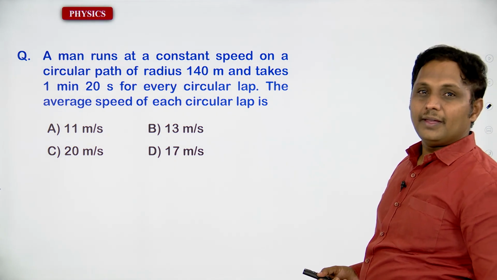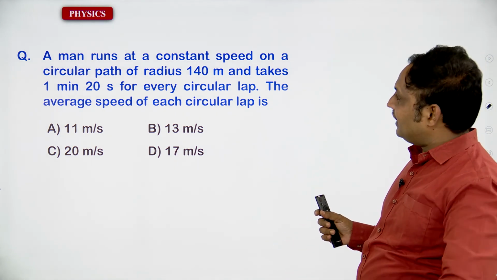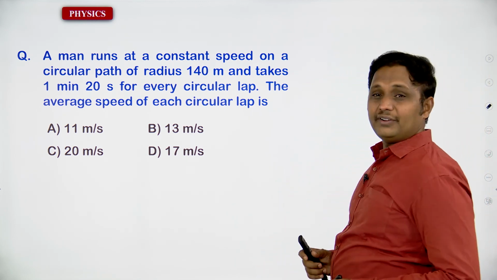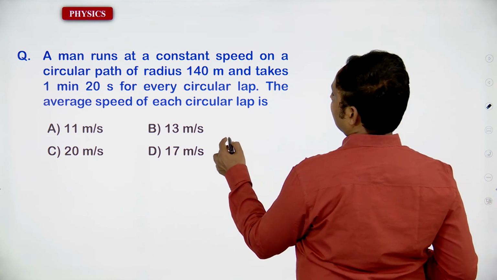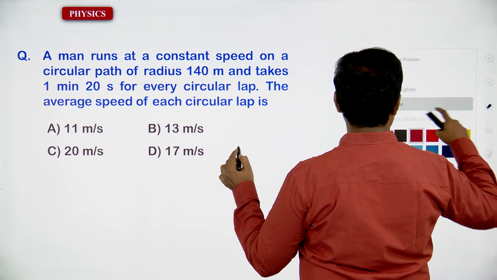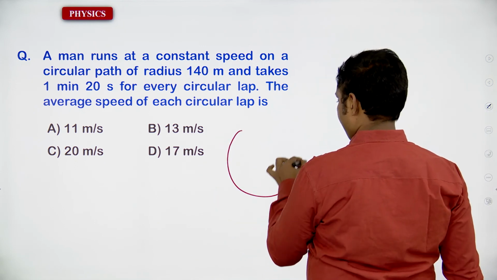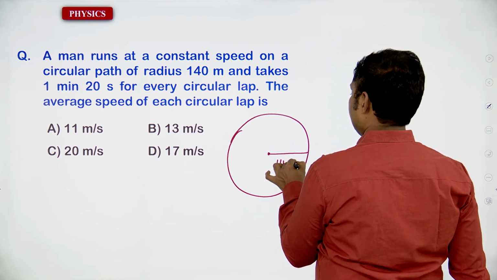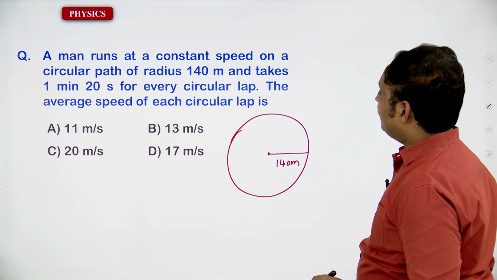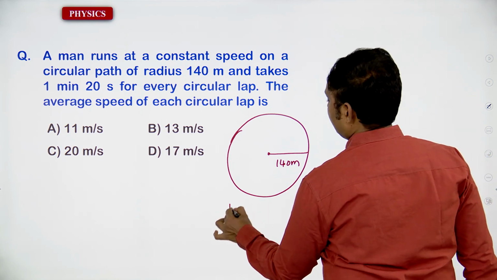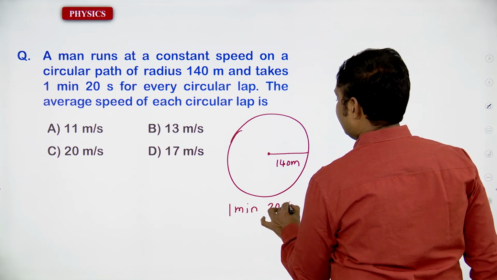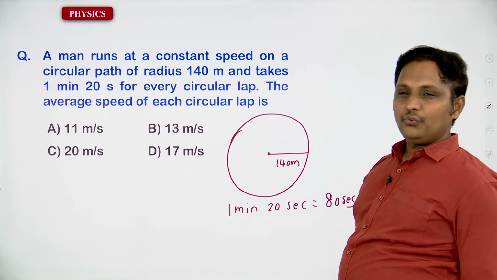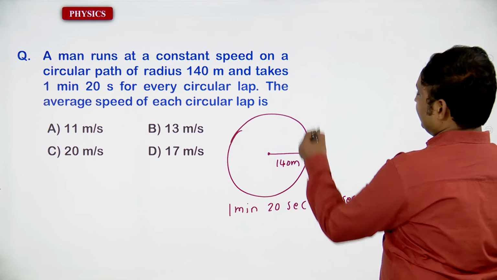A man runs at constant speed on a circular path of radius 140 meter. For every circular lap, he takes 1 minute and 20 seconds. That is going to be 80 seconds. It's very clear. What you have to find is the average speed.